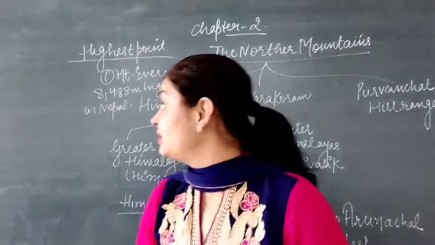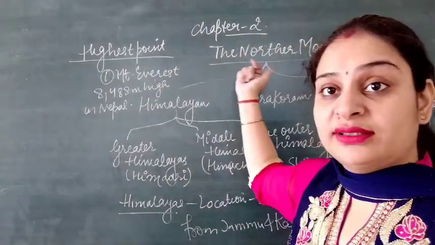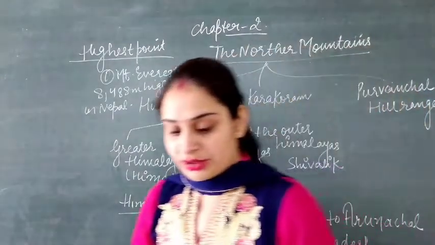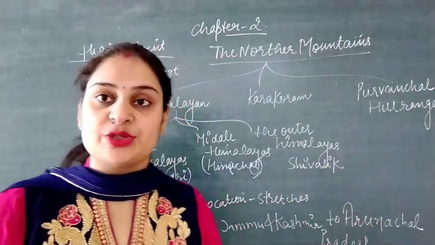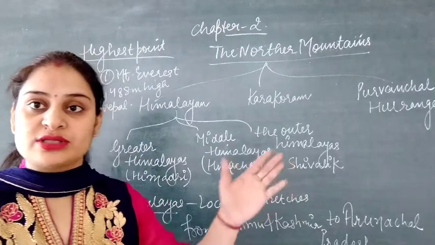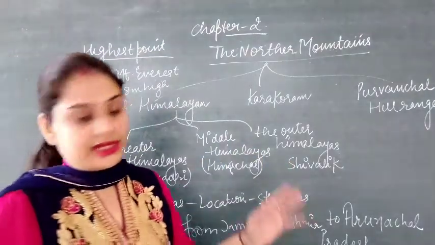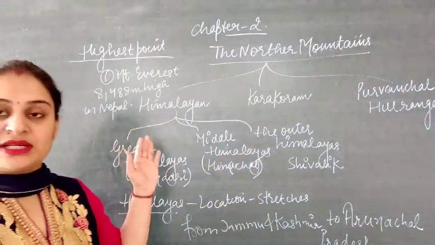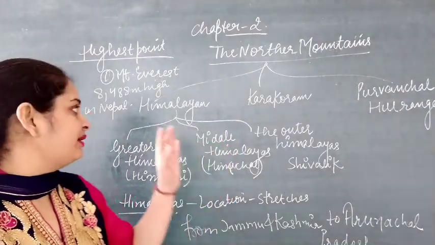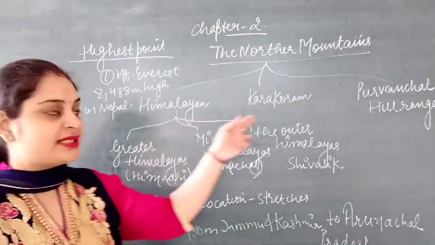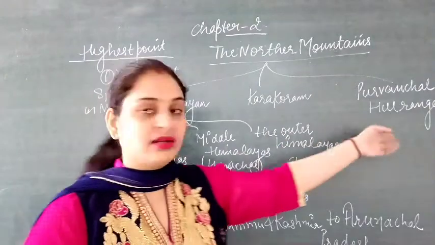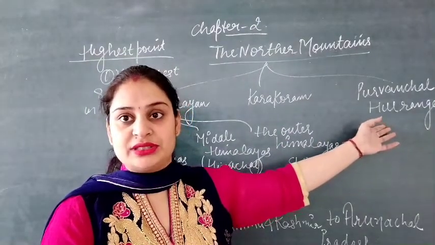The name of our chapter is the Northern Mountains. So Northern Mountains are the mountains which are stretched across the north borders of India. The Northern Mountain is mainly constituted of three types of mountain. First is the Himalayan, second is Karakoram, and the third one is Purvanchal hill ranges.